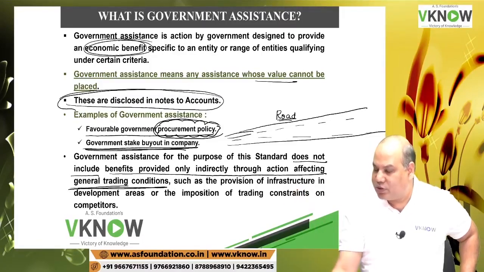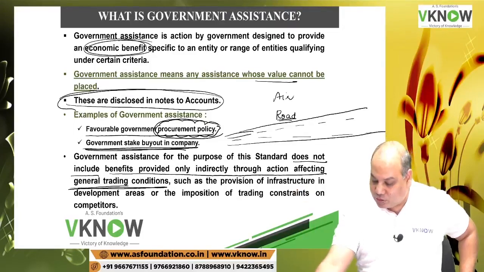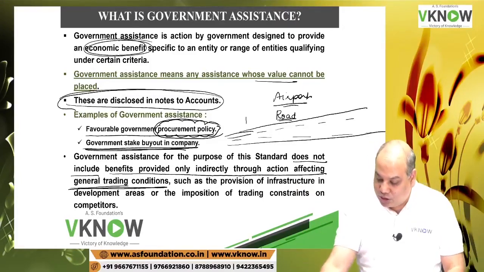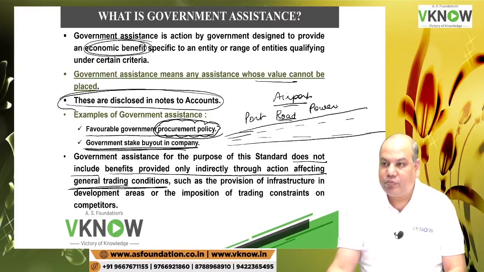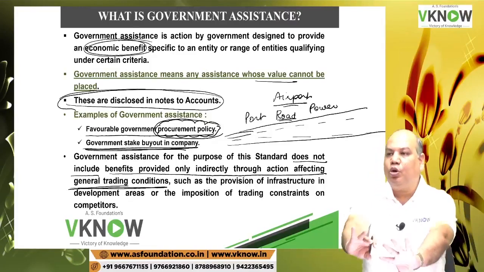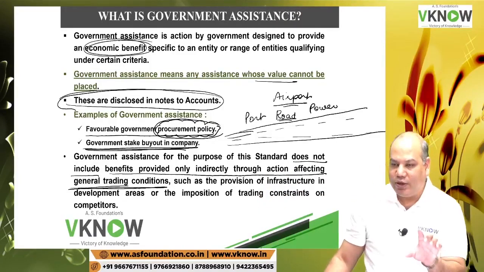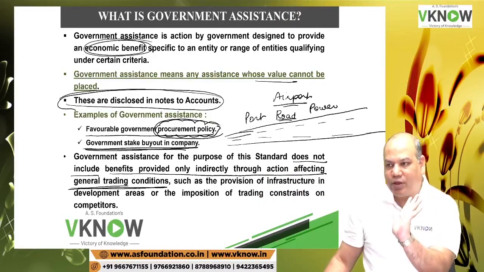Outside the scope of this chapter, government constructs airport. This helps business enterprises. Yes or no? Port, airport, power. But they help all enterprises, not a specific entity or a specific set of entities.